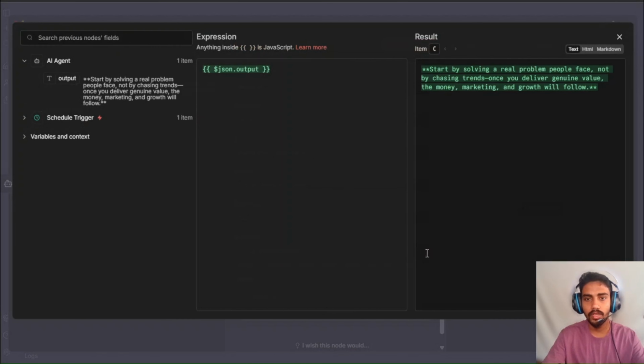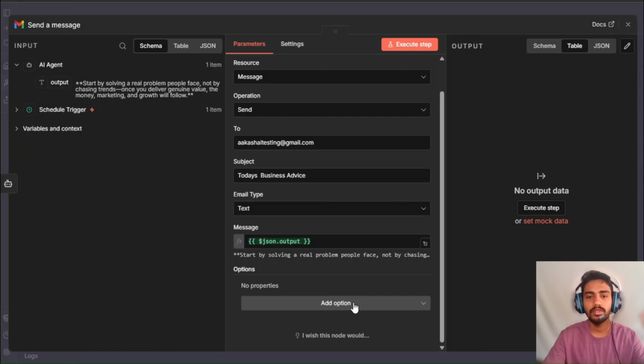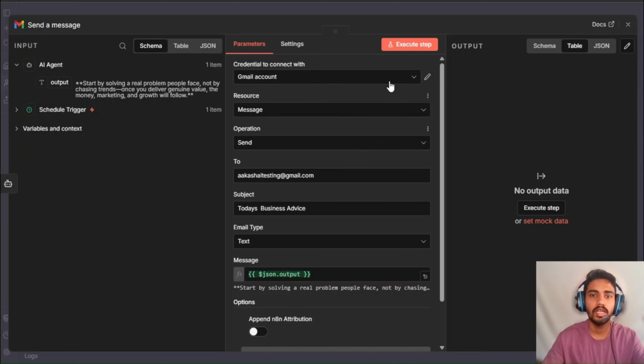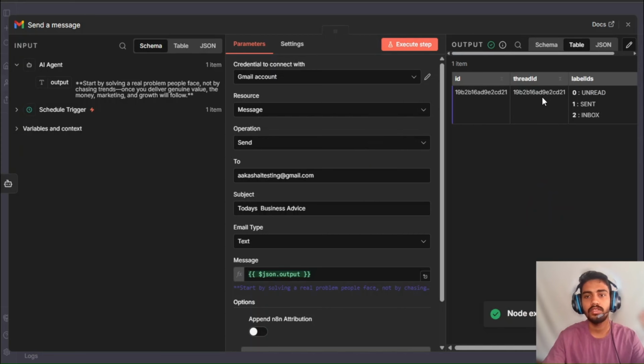If you expand it, you will be able to see the result. We see the result here. Another thing you have to do is click here, click on append n8n attribution, and turn it off. If you don't, n8n will send a simple message of "this message was sent by n8n" below your Gmail. Then if I execute step, you will see we have the ID here and the thread ID. This is the ID of the Gmail which was sent to us.